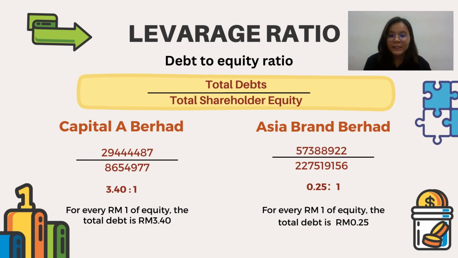The formula for the debt to equity ratio is total debt divided by total shareholders' equity. For Capital A Berhad, the calculation is 3.40. It means for every 1 ringgit of equity, the total debt is 3 ringgit and 40 cents. For Asia Brand Berhad, the calculation is 0.25. It means for every 1 ringgit of equity, the total debt is 25 cents.